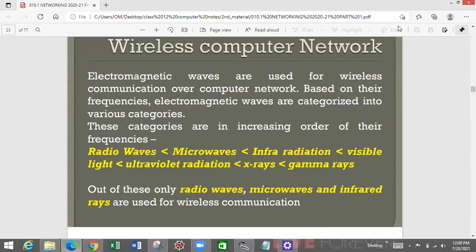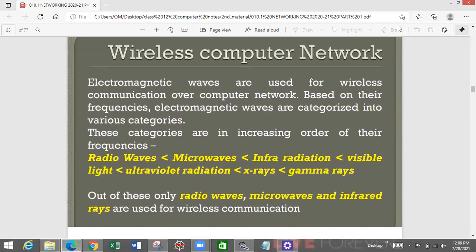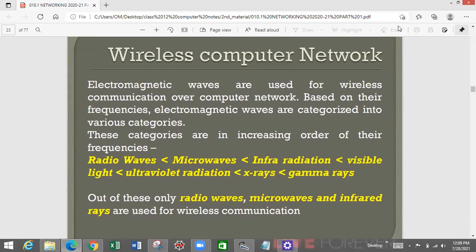So students, today we are going to study more about media, the medium through which data travels. Last class, we discussed wired media, where a physical medium is required in the form of wire or glass to send the data from one place to another. Today in this class, we'll be learning about wireless computer media.